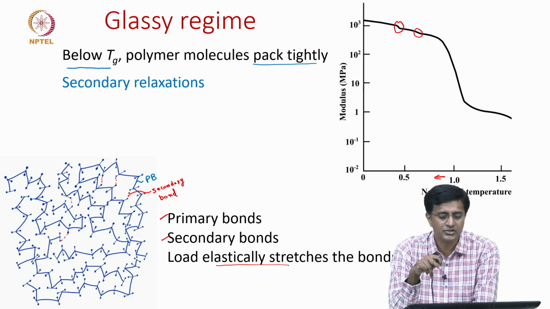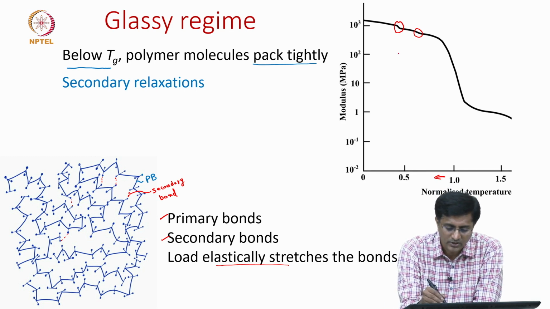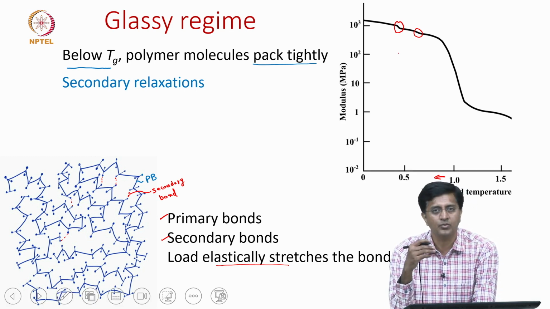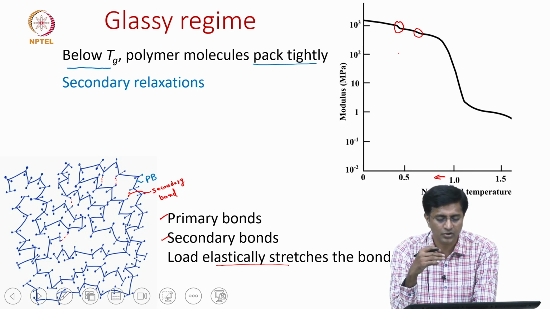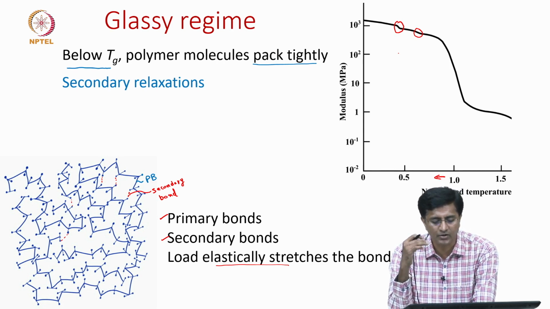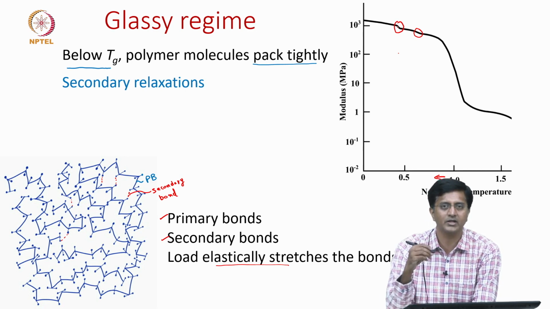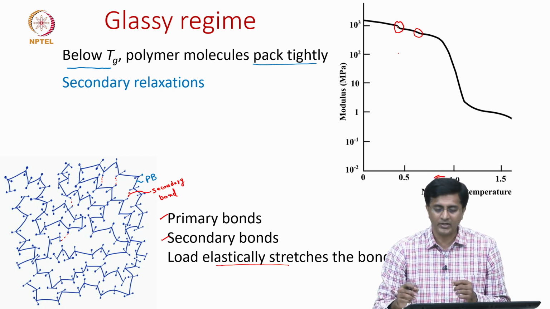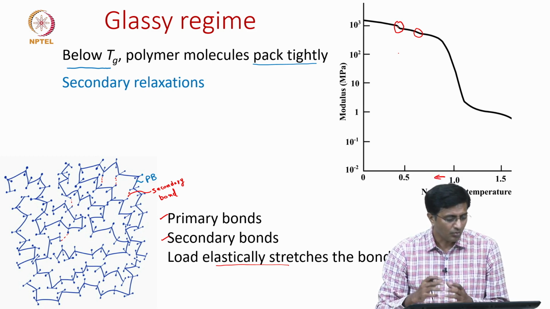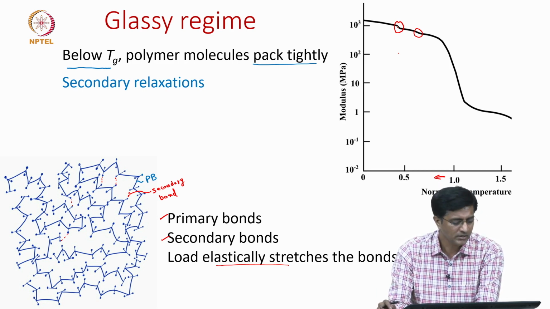Though in this figure it shows as a slight dip, bear in mind this is a log curve. So, which means this can be almost like half the initial value, because now we are talking about 1000 megapascals or 1 gigapascal. So, from 1 gigapascal, let us say it drops to 0.5 gigapascal. Here it might look like a small drop, but the actual values are large. But now let us understand why we see this secondary relaxation. What is the molecular reason for this?